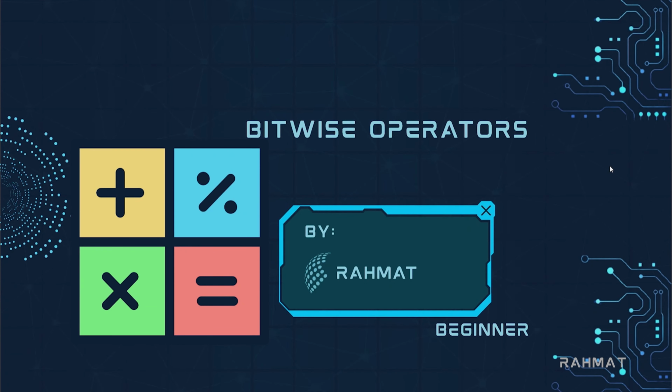But still, for now, let's go and learn more about bitwise operators. As we talked about, C++ is a mid-level programming language. It means that it is very close to the hardware. So we can do bitwise operations on every single bit of a variable of type integer. Bitwise, like bit, you know the meaning of bit, binary digits. Operators give you the ability to do operations on every single bit of an integer type variable. So let's go to the slides and talk about bitwise operators a little more.